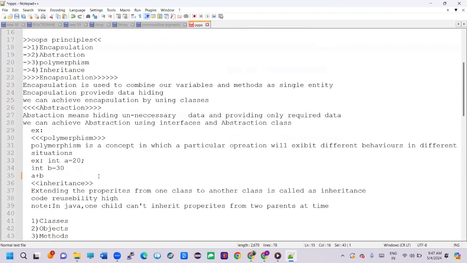Polymorphism: poly means many, morph means behavior. Polymorphism is a concept in which a particular operation will exhibit different behavior in different situations.